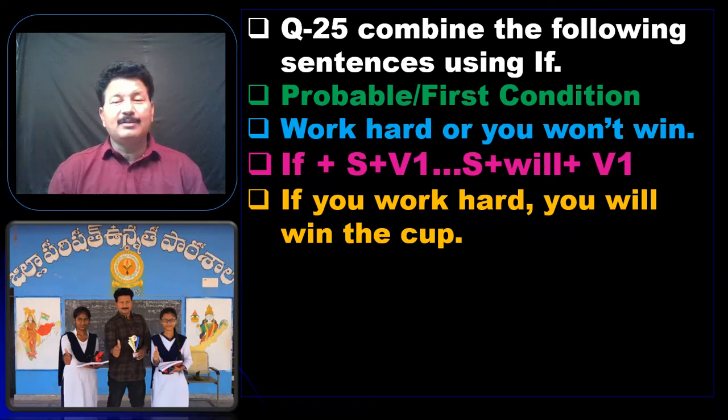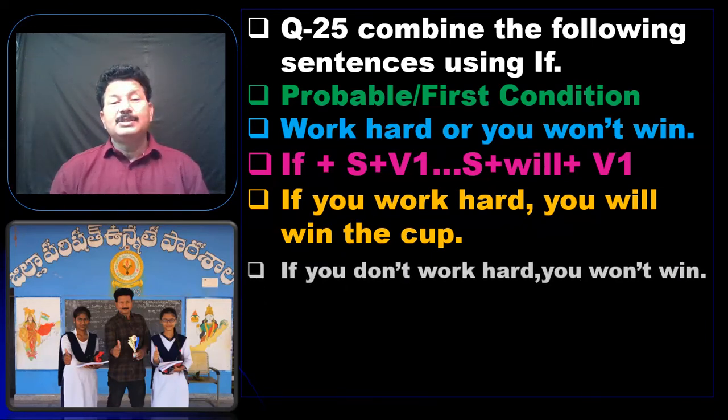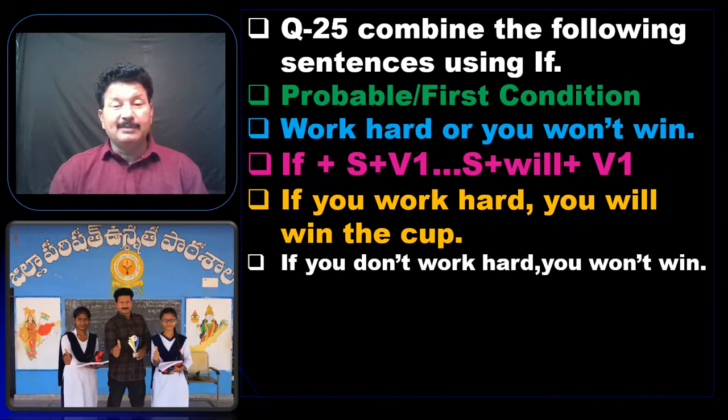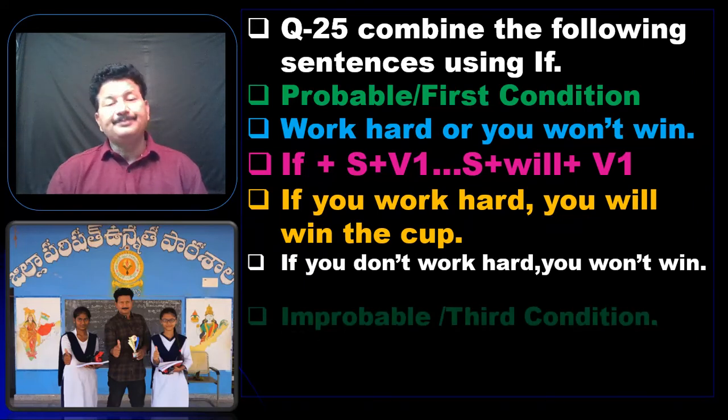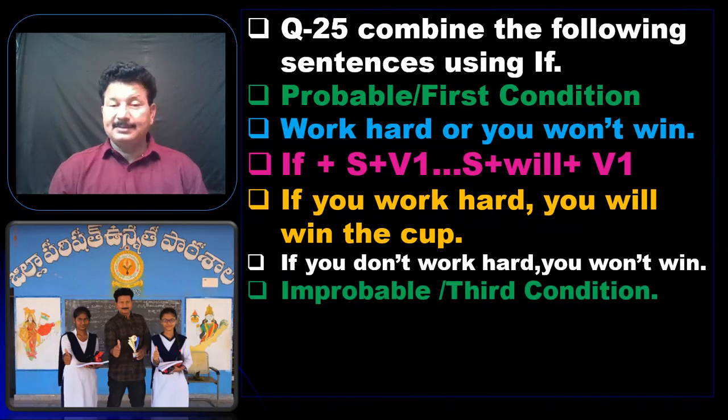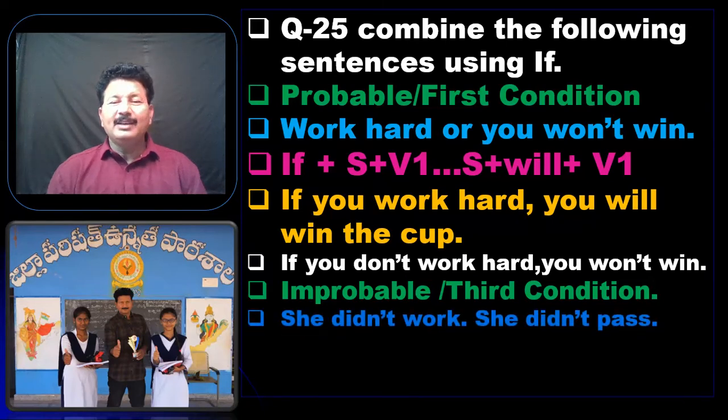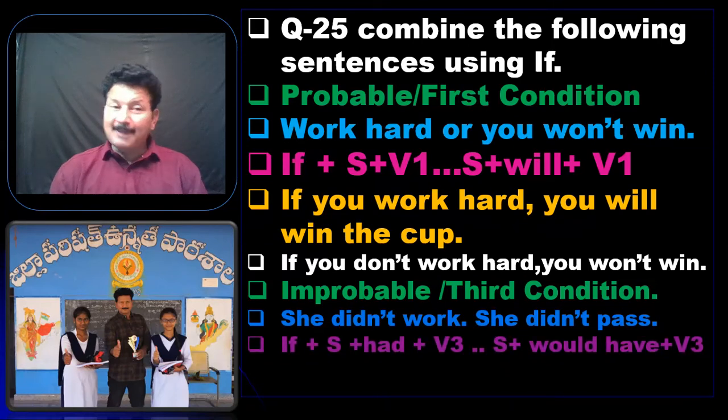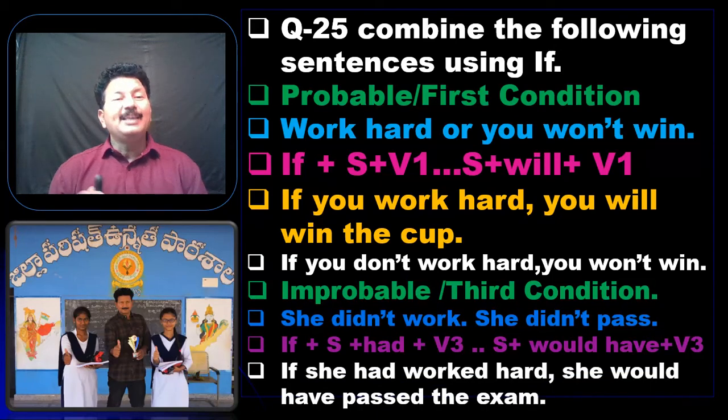Look how our children won the cup. So now if you don't work hard, you won't win. So work hard. Now the next one is improbable, or we call it as third condition. So now here she didn't work, she didn't pass. You'll get both the sentences in past tense and negative sentences. So now the sentence pattern is if plus subject plus had plus V3 plus subject plus would have plus V3. Now you can say if she had worked hard, she would have passed the exam.